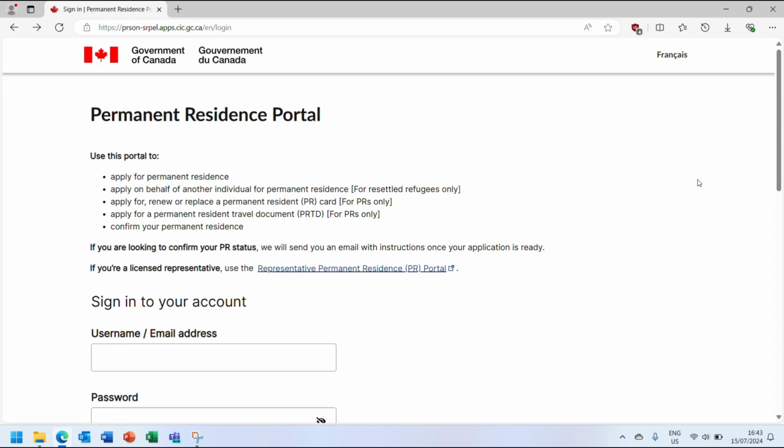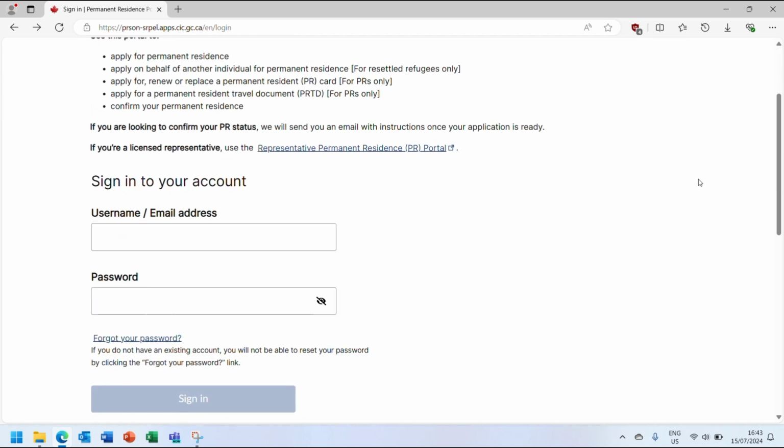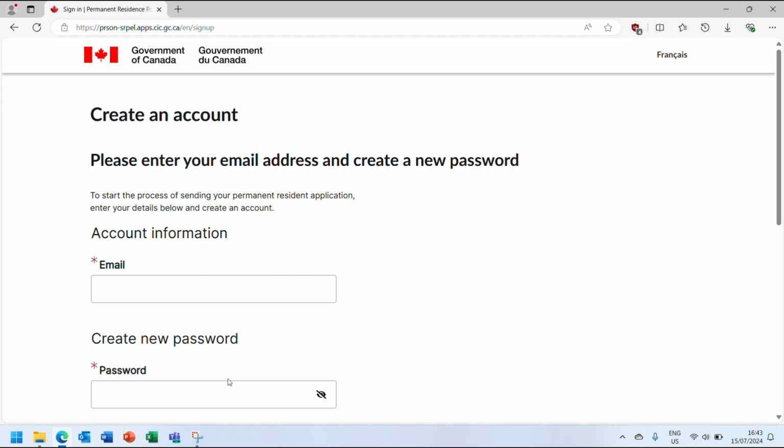The first step is for the permanent resident in Canada to open an account in the Permanent Residence Portal if they don't have an account already. To do so, they would click on the Create an Account button. This will open up a new window.